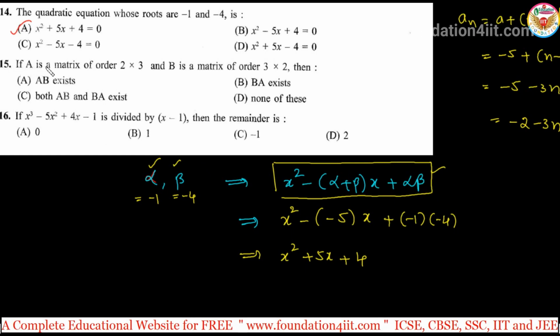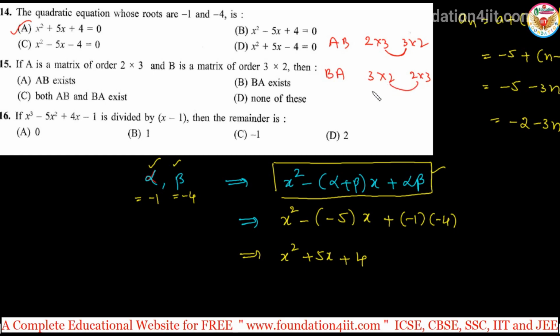Next one, if A is a matrix of order 2 by 3, and B is a matrix of order 3 by 2, then which exists? So let us take 2 by 3 and 3 by 2. These two are the same: first matrix column and second matrix rows are equal, so AB exists. And BA you check. B is 3 by 2 and A is 2 by 3. So first matrix column and second matrix rows are equal, so it exists. AB, BA both exist, means option C. Both AB and BA exist.